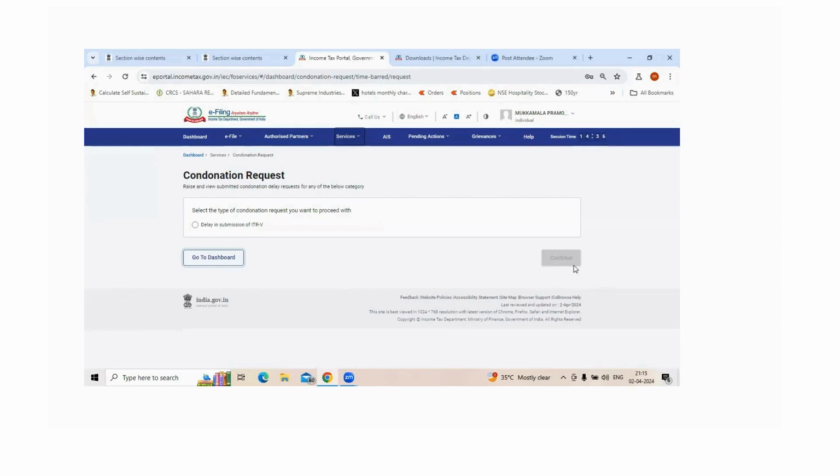And you can click on continue to proceed and use the condonation request path to file the delayed income tax return. This is pretty helpful in case you have a genuine hardship and you have missed filing, and you can do so now until the sixth year after the assessment year where you failed to furnish the ITR return. The advantage here is that you can use it for exemption, deductions, or even refunds from the income tax return filed. So that concludes the interesting aspect of when to use an updated return and when to use the condonation request approach.